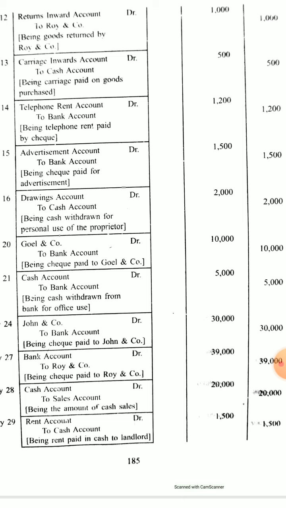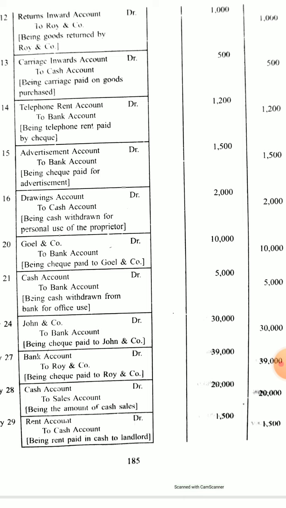Goyal and Company is paid by check. So when Goyal and Company is paid by check, they will get the money, so debit the receiver according to the personal account rule, and again credit the bank account, because we are paying them by check, so bank will be decreased. Again, cash is withdrawn from bank, so cash will increase in the business and bank will decrease, so cash is debited and bank is credited.